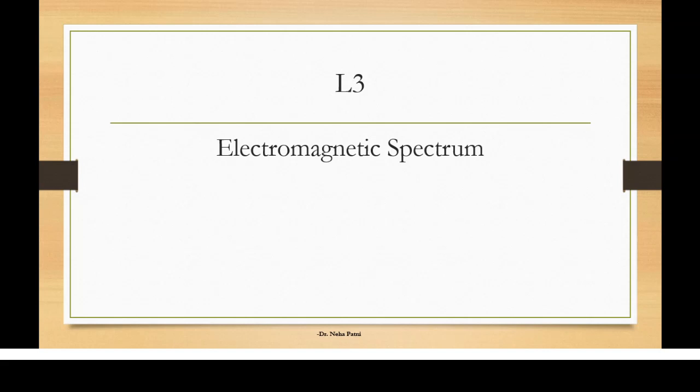Now if you find out that energy, you will be able to understand that based on the energies the light nature changes, and the electromagnetic spectrum is nothing but that which covers a wide range of wavelengths of different rays, and in terms of energy also. Like gamma rays, x-rays, UV, infrared, radio, microwave, etc. So these rays we need to understand first, like which ray falls in which wavelength.